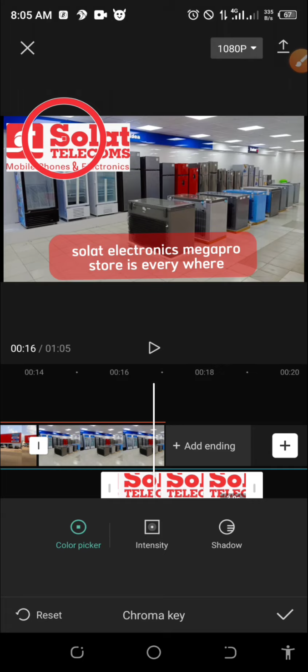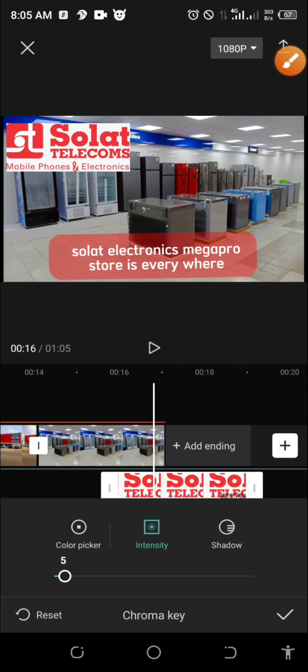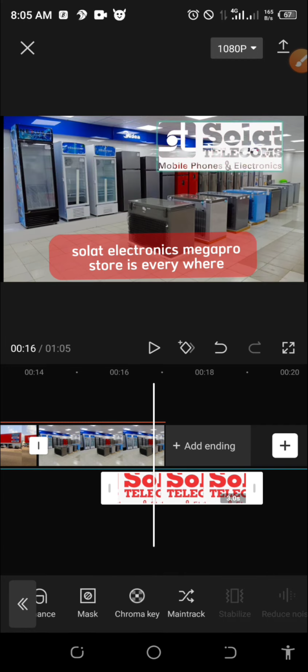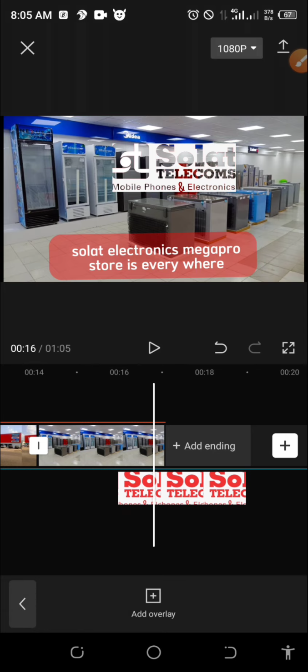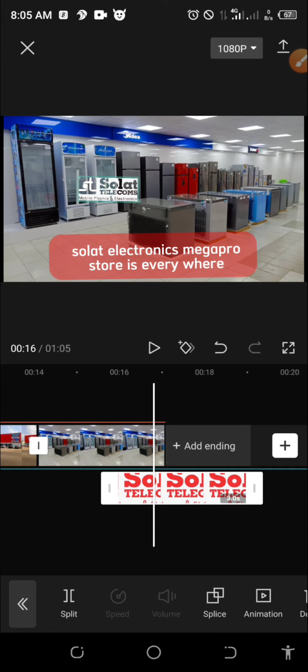So if I remove the red here on this particular image, I will click on the intensity now. I will drag it from right to left. Are you seeing it? It's not giving me the white. But why you are not seeing it, let me tell you, is because I put it on top of blue stuff, okay? Then I will adjust it. I will adjust the size, okay, to be small. So that is how to remove any image background or a logo background and place it anywhere. So I'm done with that.